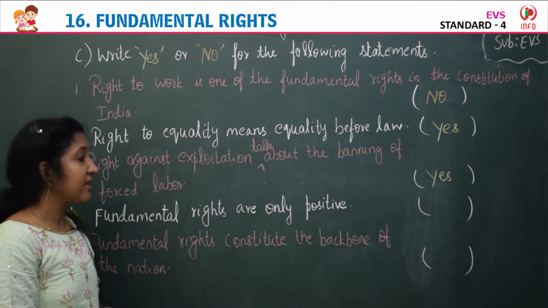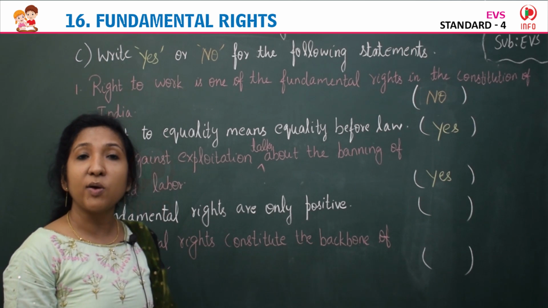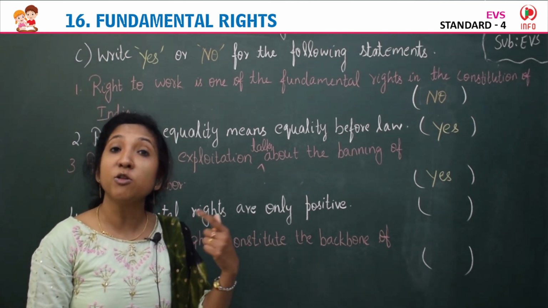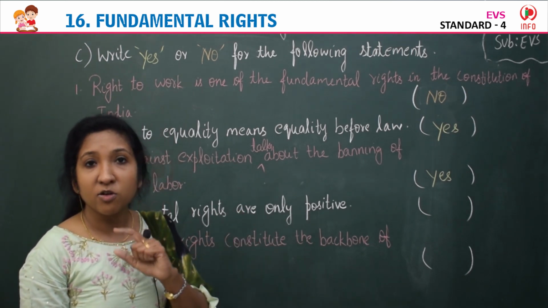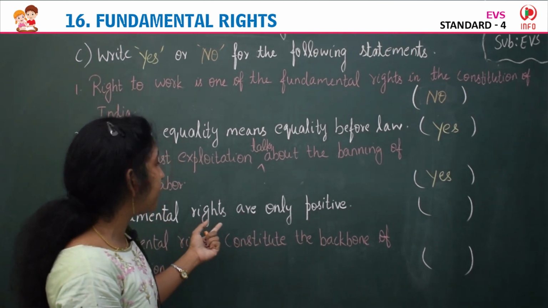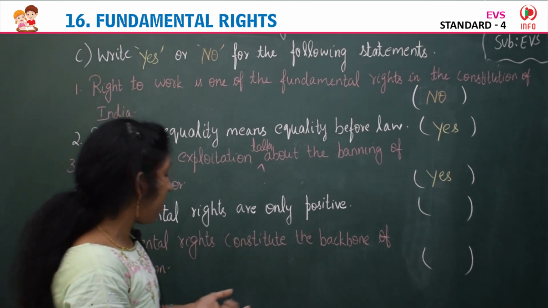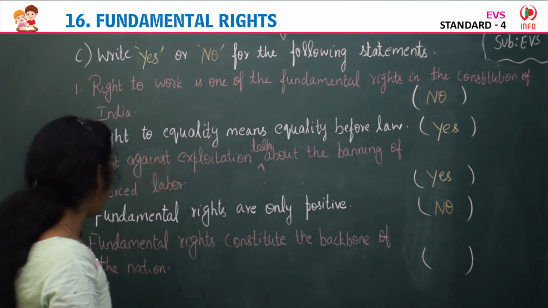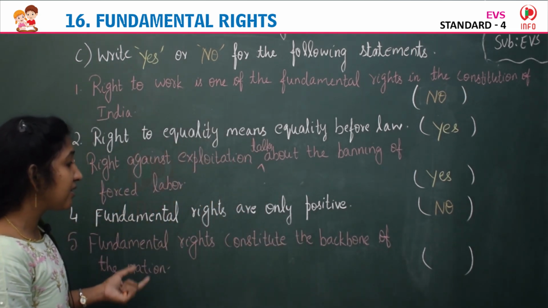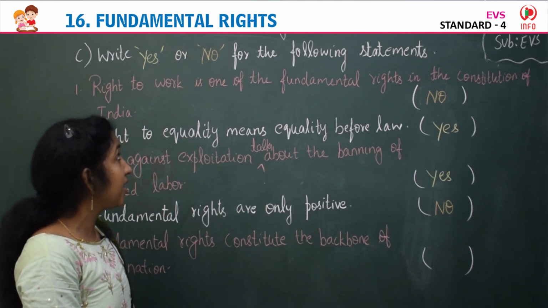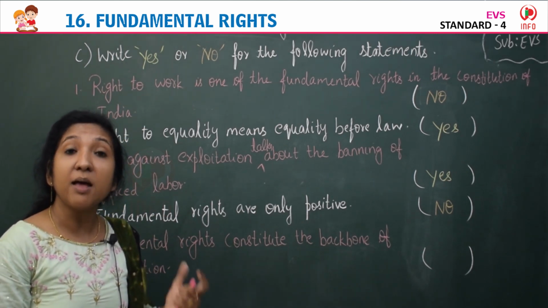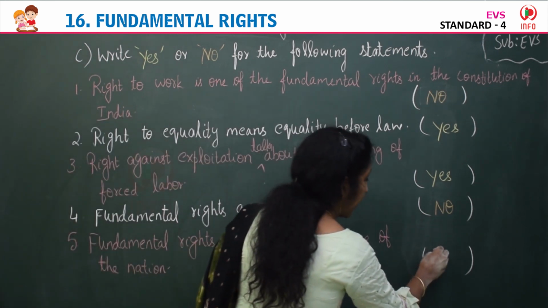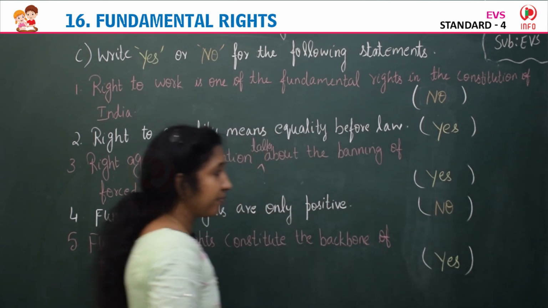Fourth one, fundamental rights are only positive. Is the statement correct? We have 6 fundamental rights, and these fundamental rights are both positive and negative, not only positive, isn't it? So the given statement is not correct. It's wrong. So you can write no. Now coming to the last one, fundamental rights constitute the backbone of the nation. Yes, they are the strength of the nation. The statement is correct. So you can write yes here. Okay.